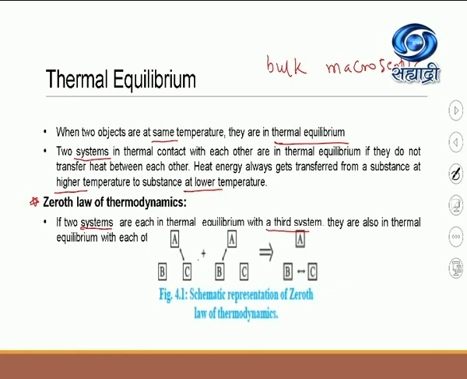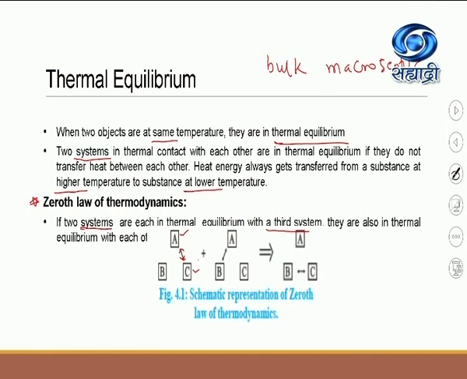Here the arrow which is in the double direction indicates the thermal equilibrium which exists between system A and system C. So the first half of the diagram is representing that system A and system C are in thermal equilibrium.